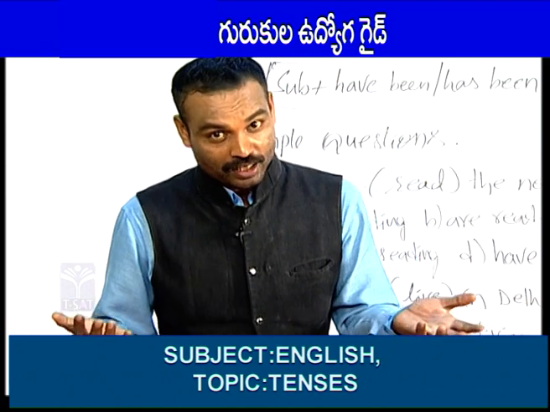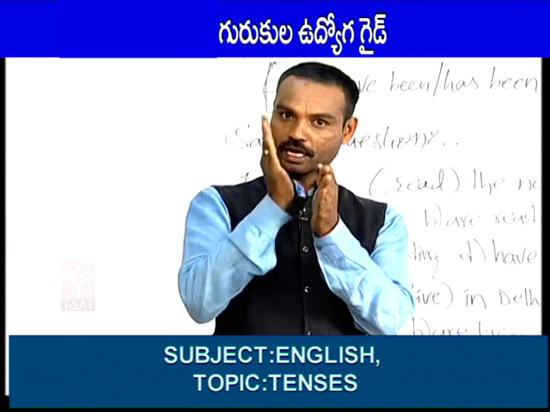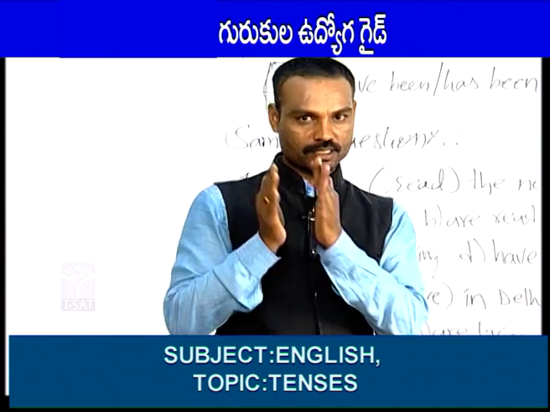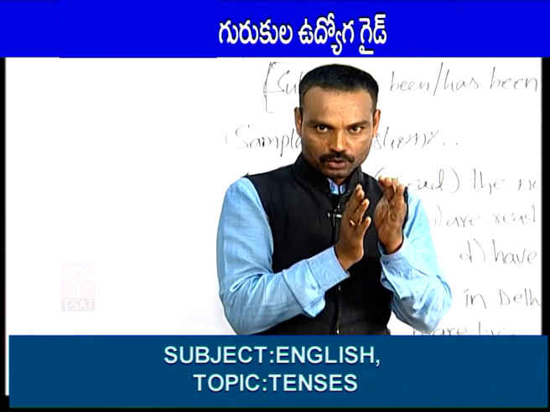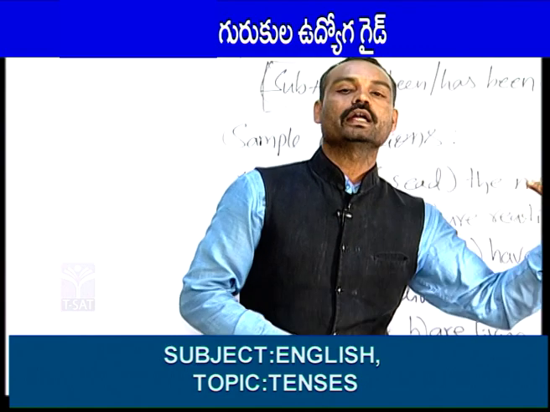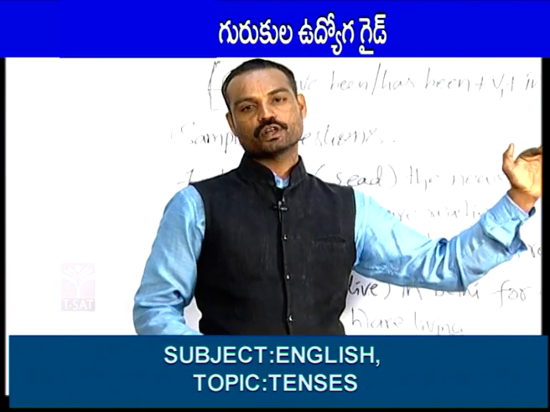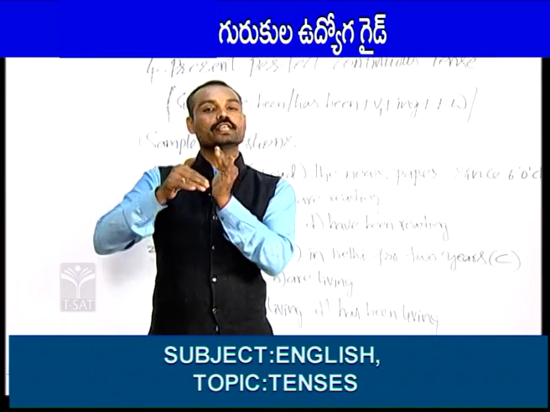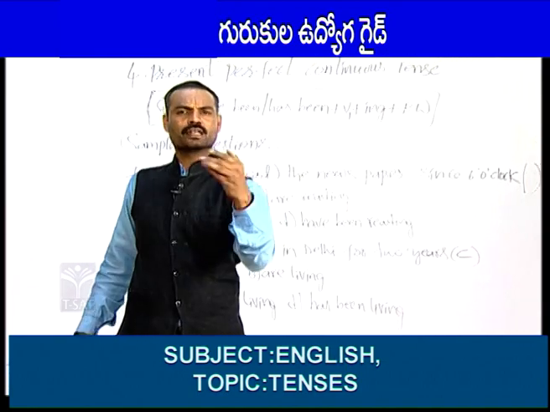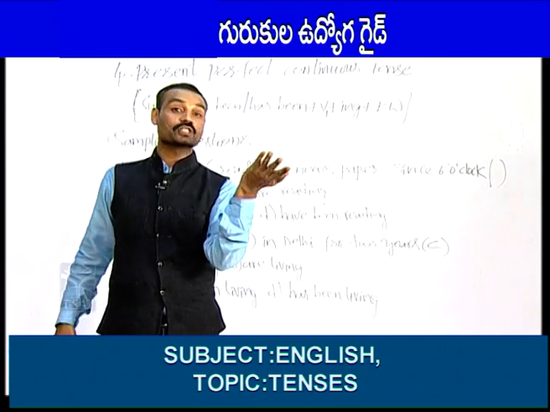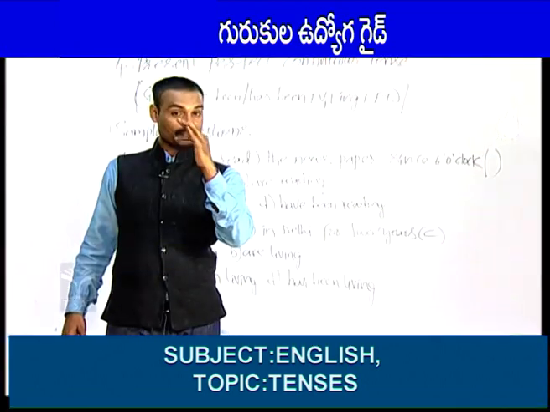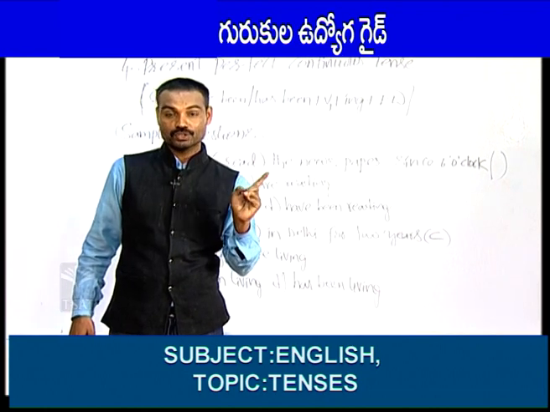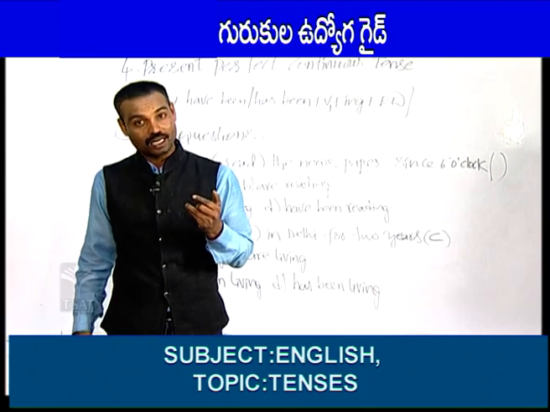And the frame of the tense is subject plus shall or will. There are two helping verbs in this tense, shall and will, and V1 plus extra words. Subject plus shall or will, two helping verbs are there, and V1 and then extra words. So friends, there are two helping verbs in simple future tense. Shall should be used after I and we. Will can be used after any subject, even after I and we also we can use shall. But friends, after the first two subjects, I and we, we should use shall.